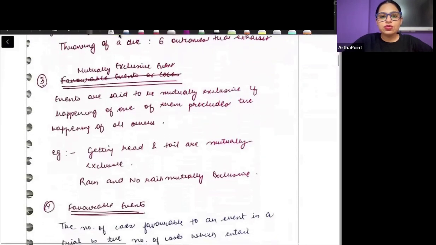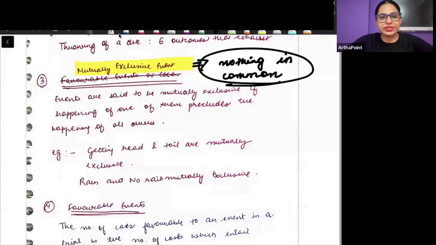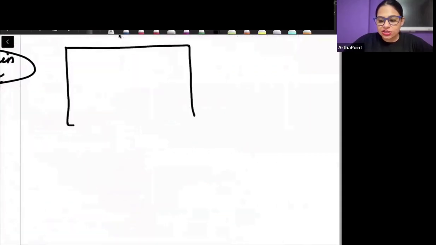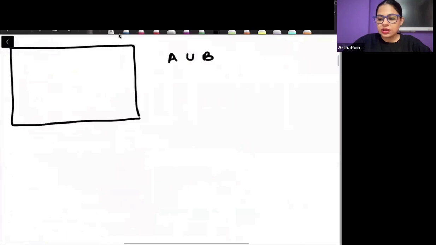Now you have mutually exclusive events. Two events are said to be mutually exclusive if they have nothing in common. They exclude each other. There is nothing common between them. So for example, if you look at the set theory, right, you would have heard things like A union B, A intersection B. What are these things?